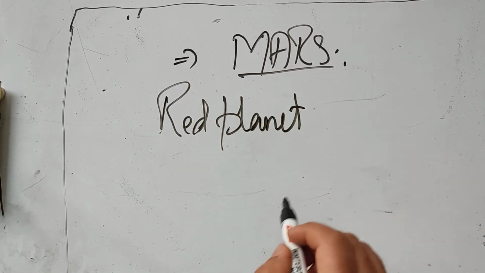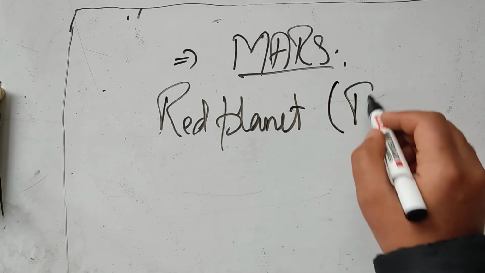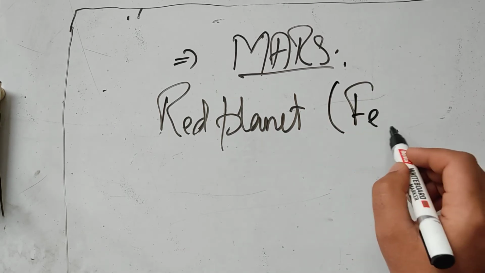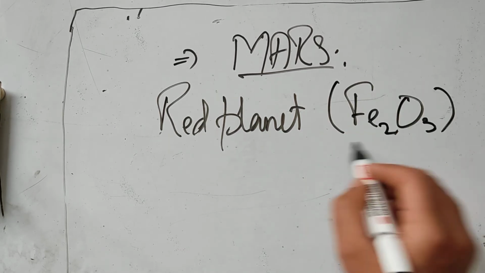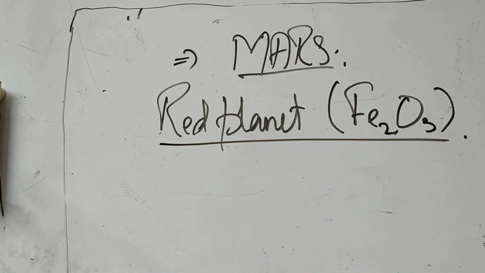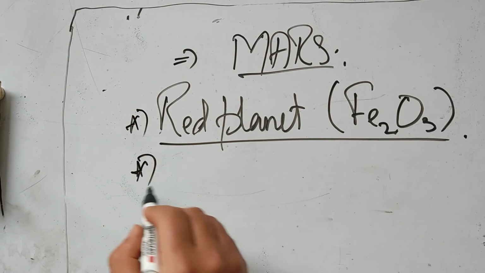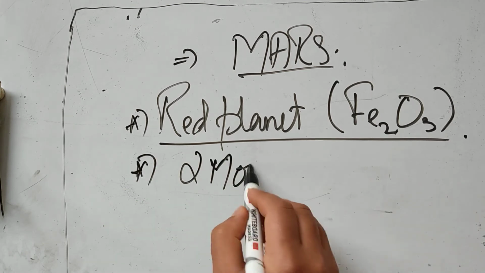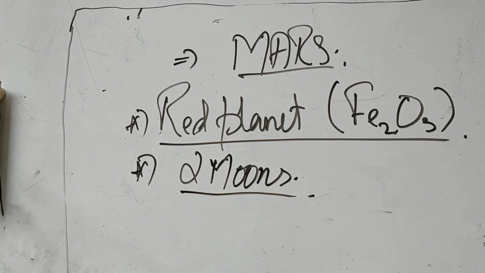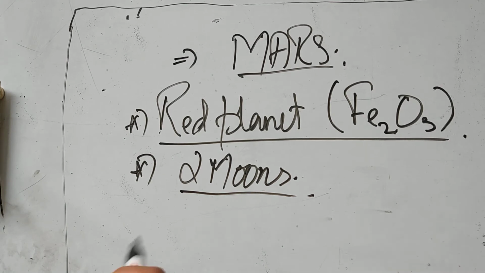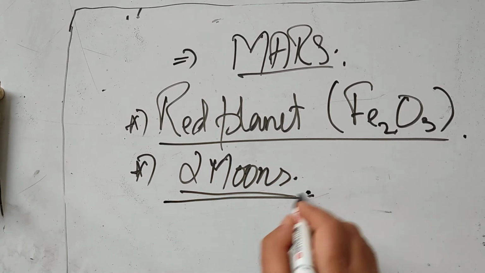Why is it known as the red planet? Because of the presence of iron oxide on its surface. So we have iron oxide on the surface of Mars. That's why it appears to be red in color. And the most important thing about Mars is that it possesses 2 moons. In case of the first 2 planets, we had no moon. Then in case of Earth, we had 1 moon. Now in case of Mars, we have 2 moons.